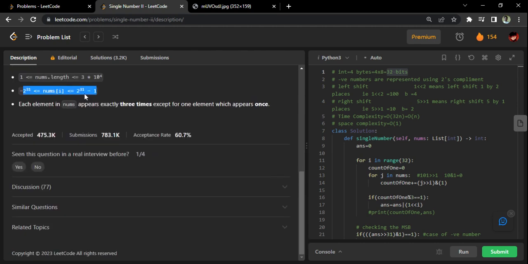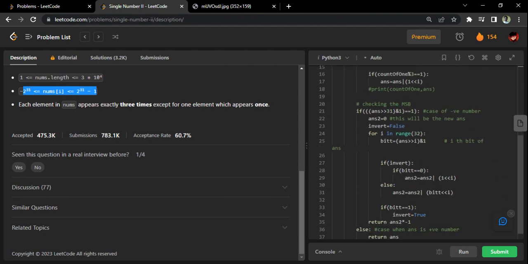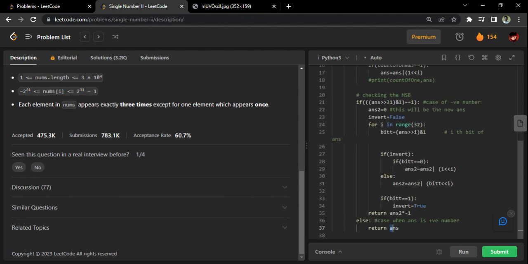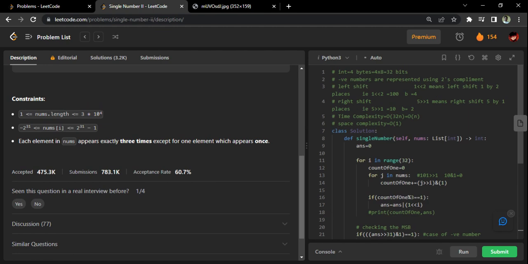Remember, even if it is, suppose, 33 or 34 bits, we cannot do it. Why? Because this answer will exceed. In C++ you cannot do it, and obviously they will not give such a question for other languages also. As simple as that.